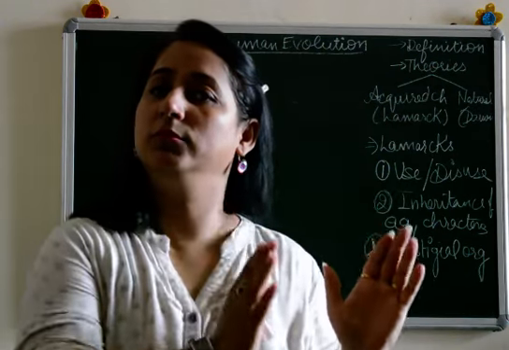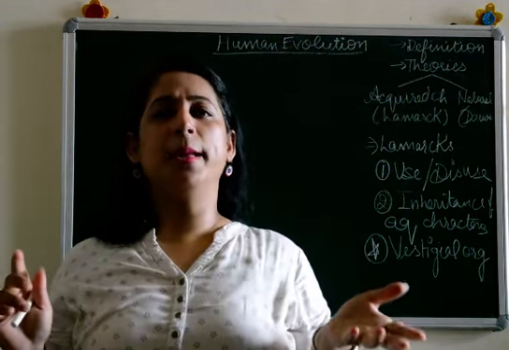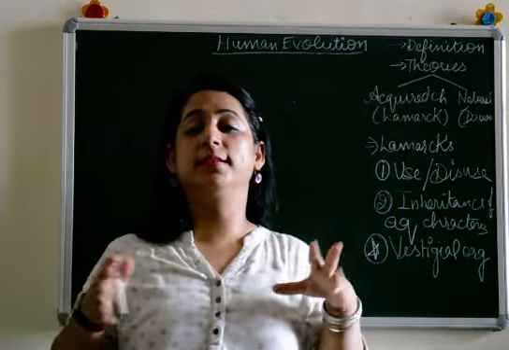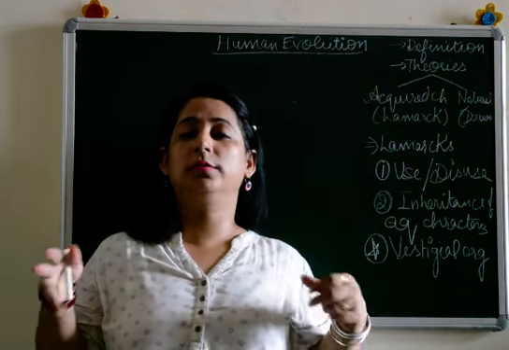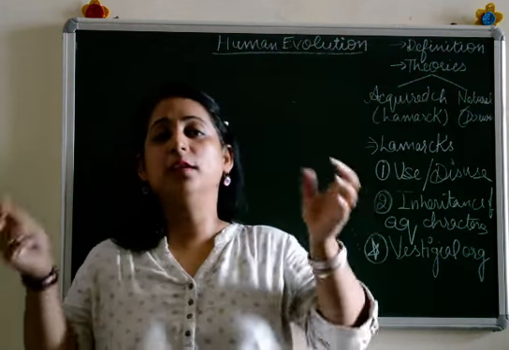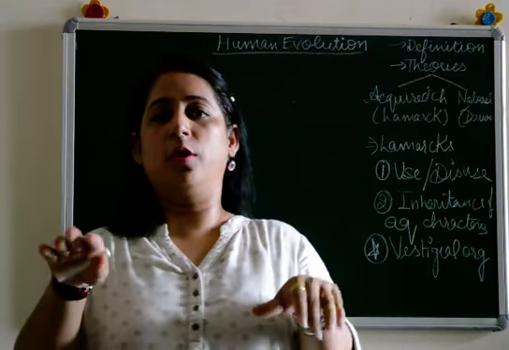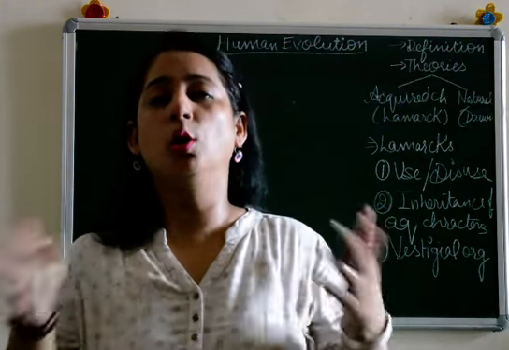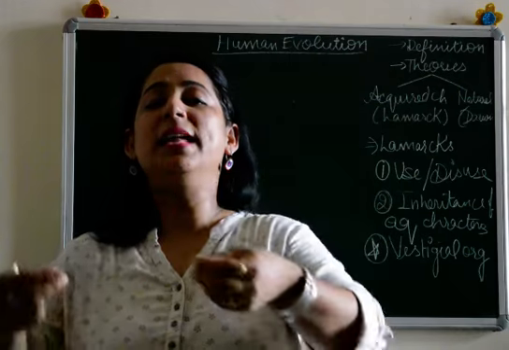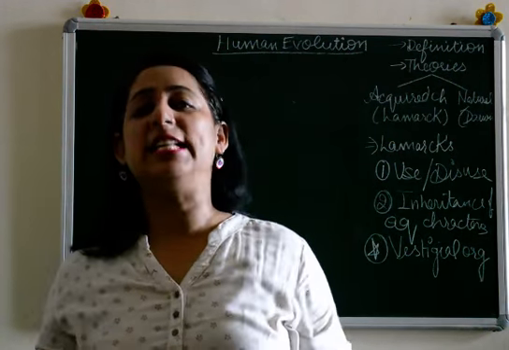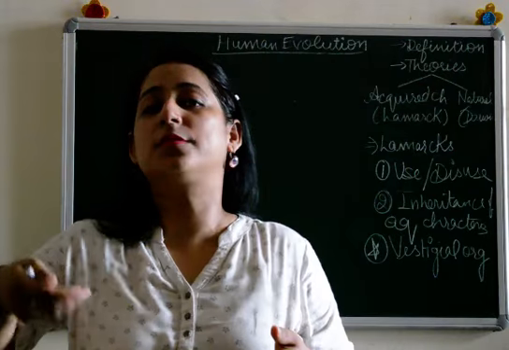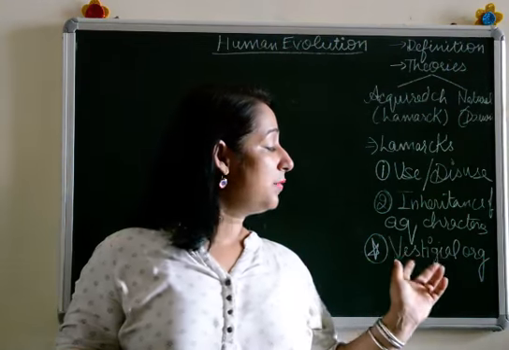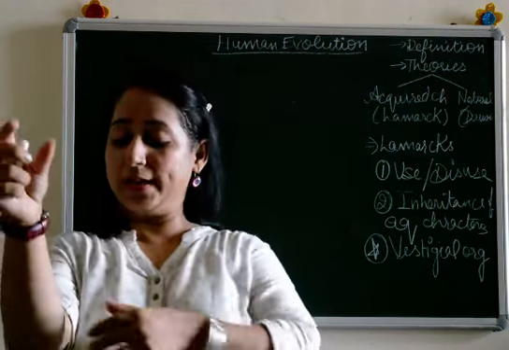for example, the giraffe's example was there, or you can say there are multiple other examples, like for example these snakes. They had those feet, you can say, for moving, but slowly and gradually when they became altogether terrestrial, what happened, those limbs degenerated, they were not at all used, and instead rings formed under the skin of the snake, and hence they can crawl on the surface of the earth. Then the last part which is explained is vestigial organs.